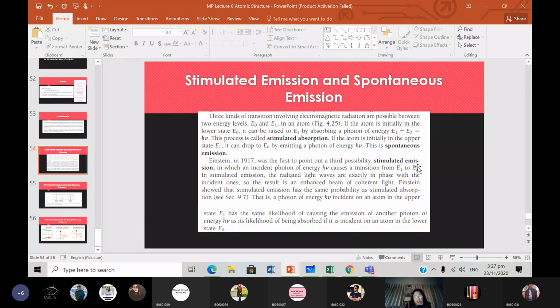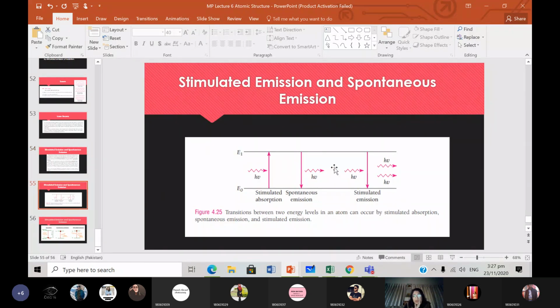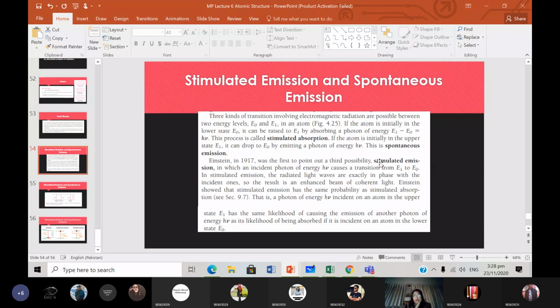Now the third type is known as stimulated emission. And what else can happen in this situation? If the electron is initially in a higher state, and a photon is incoming, it will stimulate the electron to jump from the higher to the lower with a release of 2 photons. The initial one is also released, and the energy released due to the jump of the electron from the higher to the lower will also be released as a photon. So this is called stimulated emission.